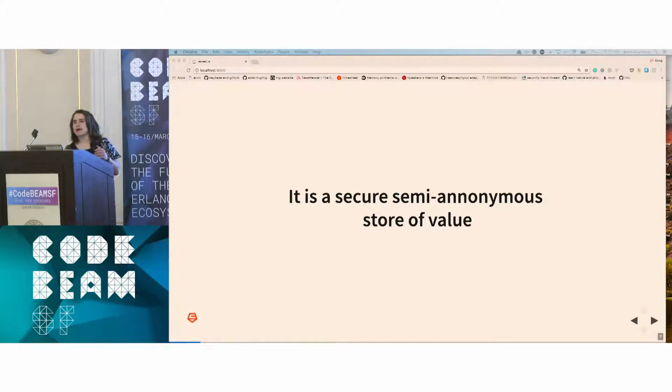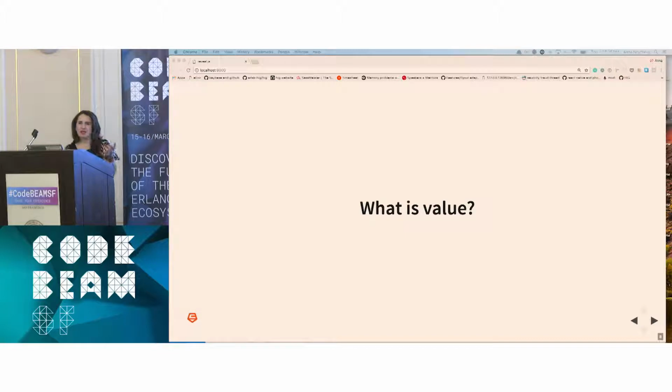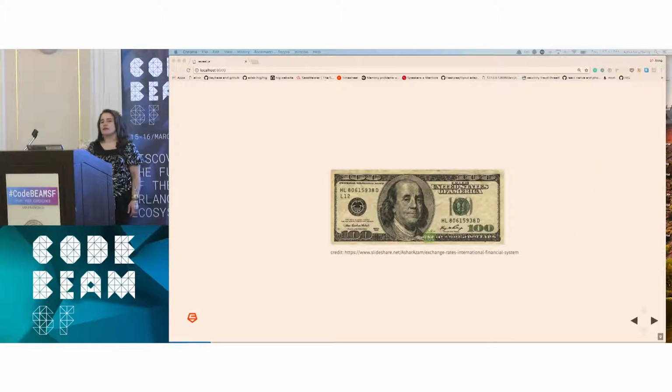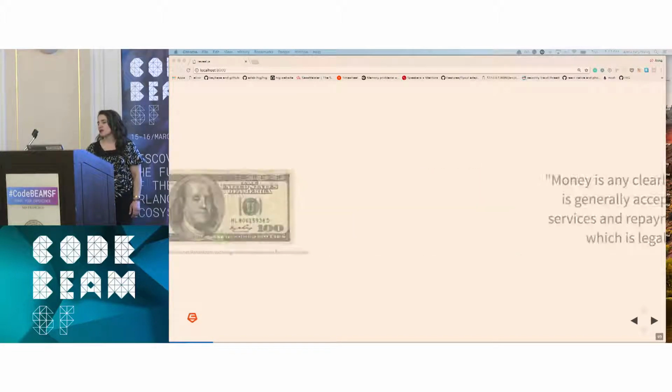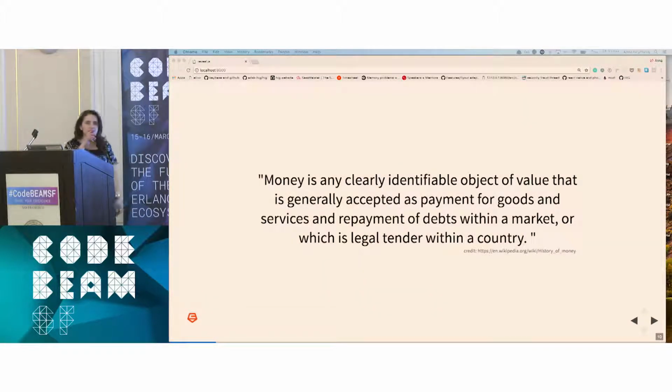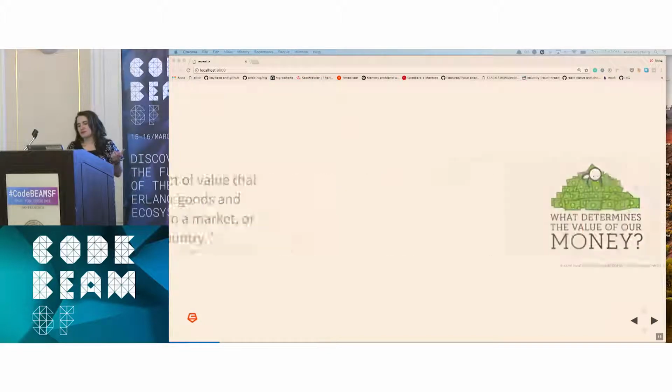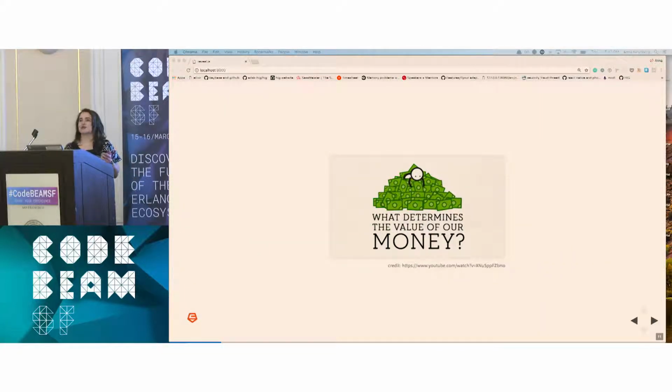But I want to take a step back and think about, well, what do we mean by value? What does it mean for something like Bitcoin to have value? So I want to take a look for a minute at value, but in the context of something that's more familiar, in the context of cash, money. If you look at the definition of money, it's something that we can exchange for goods and services. We can pay our taxes in it. We can attribute debt by it. But really, what makes it valuable?